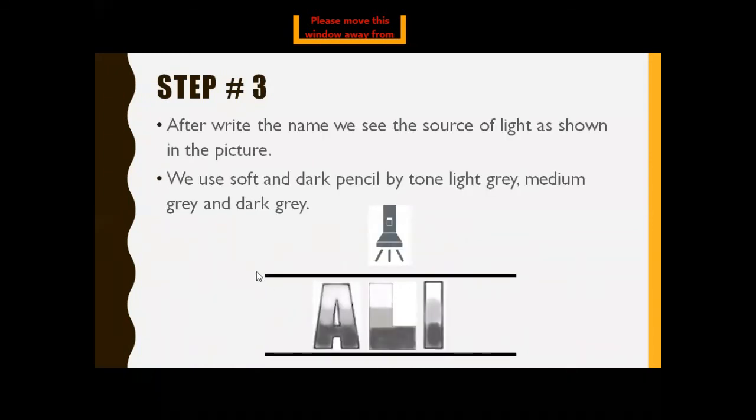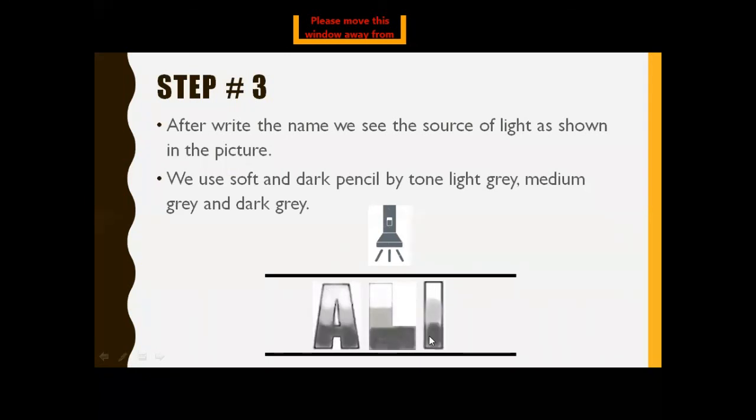In step number 3, after writing the name, we see the source of light as shown in the picture. Where the source of light is larger, the upper portion of Ali is light gray, then medium and then dark.